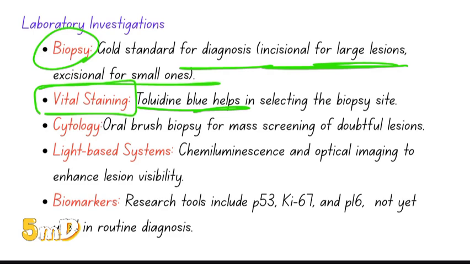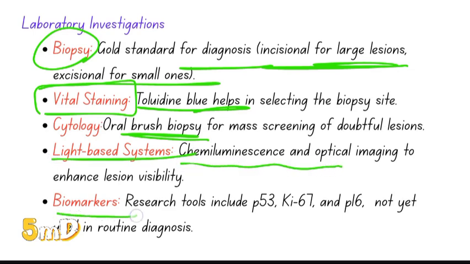So, toluidine blue will help you in selecting the biopsy site. And cytology, that is oral brush biopsy, for mass screening. You cannot do biopsy for each and every patient, so you'll go for oral brush biopsy. And light based systems, chemiluminescence have been used. And biomarkers, though they are research oriented, are not used in routine investigations.